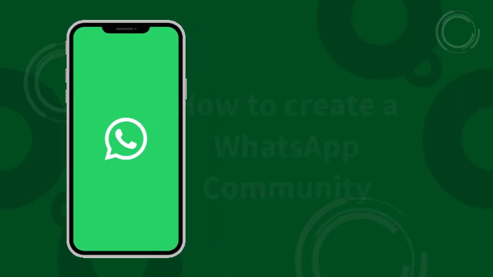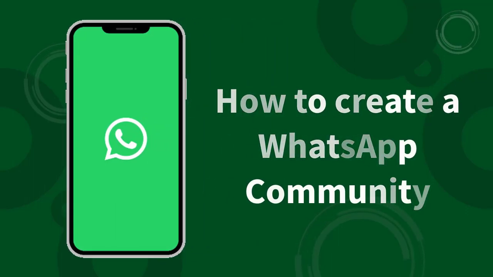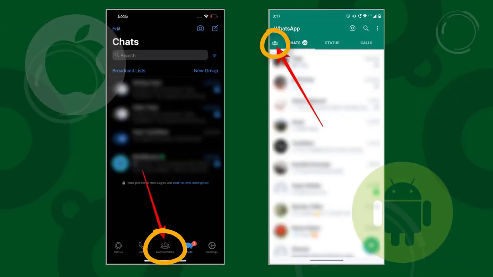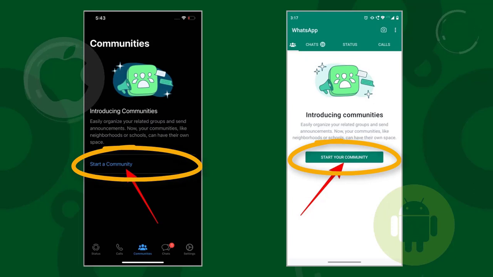Lastly, here's how to create a WhatsApp Community. Users who have access to the Communities feature will see it replace the Camera tab on their WhatsApp main screens. This will be the small tab on the extreme left. To create a new community, users can head to the menu on iOS and the new chat icon on Android to find the option to create a community.